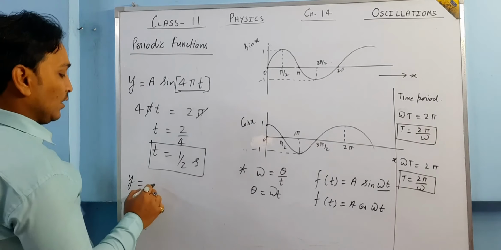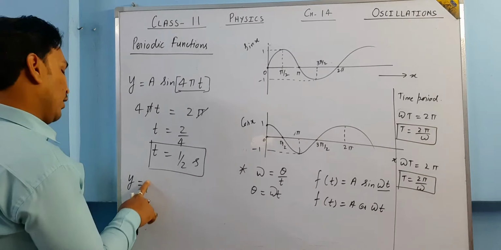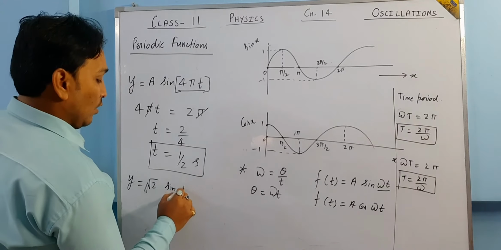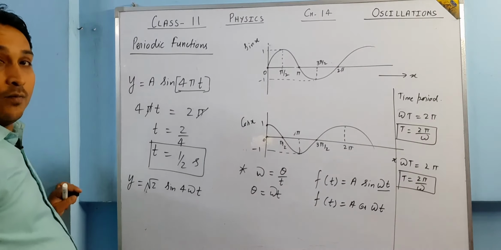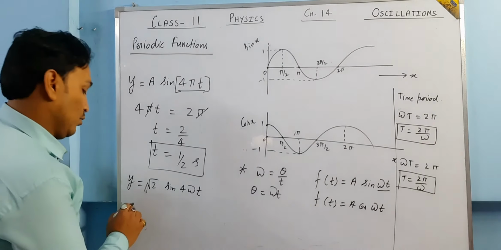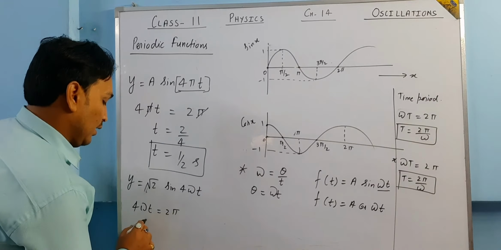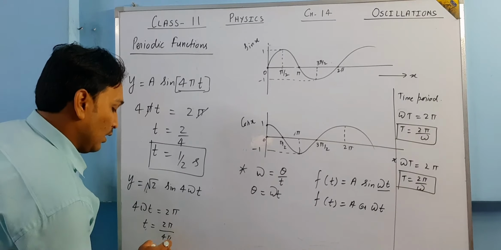Again, let us take one more example. If it is written y is equal to capital A, or let us have some value over here, say root 2 sin 4 omega t. If someone asks what is the value of the time period from here, 4 omega t is going to be 2 pi. So t is going to be 2 pi by 4 omega.